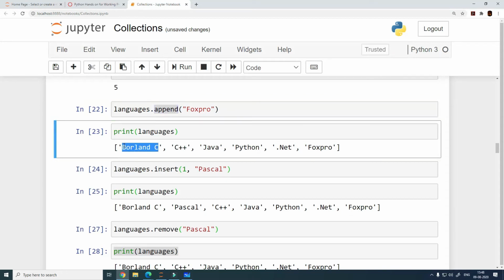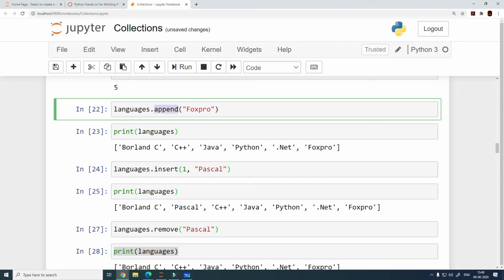We changed this from C to Borland CC, but there are other operations we can perform when it comes to changing the list. We can append an item to the list. What does append mean? Append means add at the end of the list.